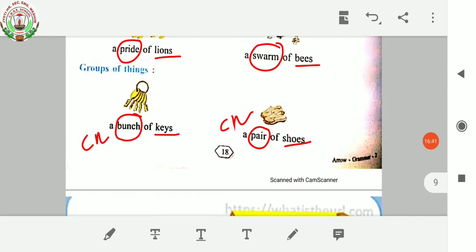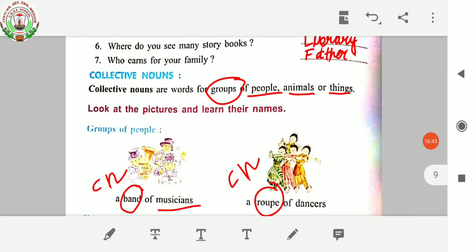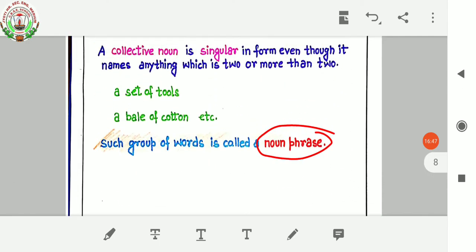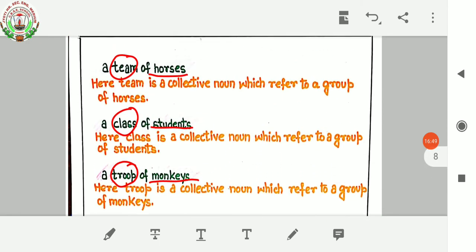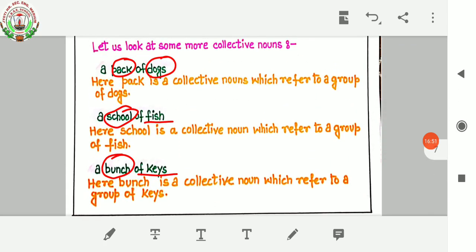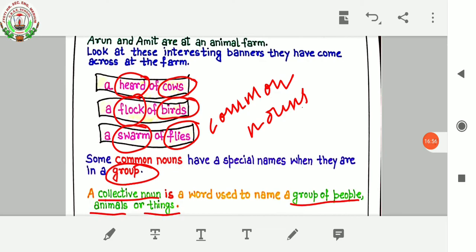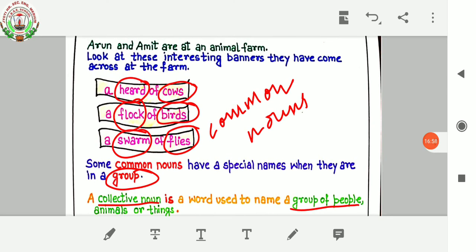So my dear children, I hope you all have understood about proper nouns, common nouns, and collective nouns. So go through the exercise and go through the videos so that you can understand in a better way.